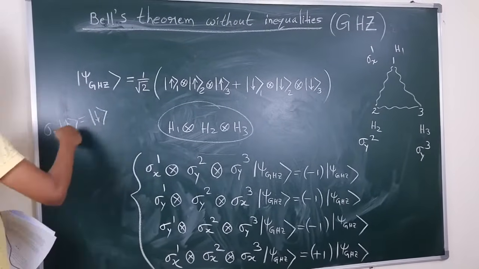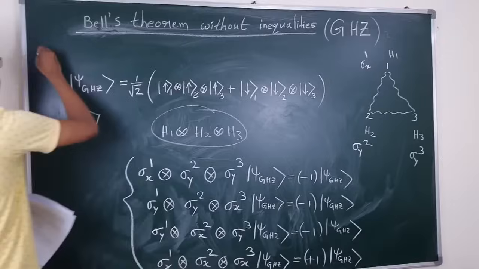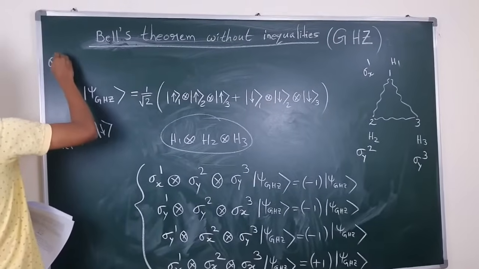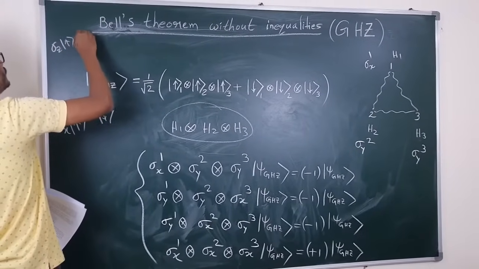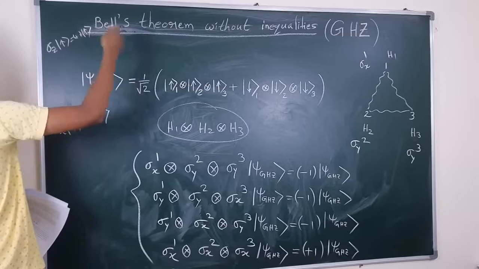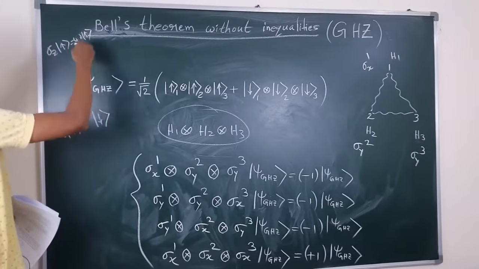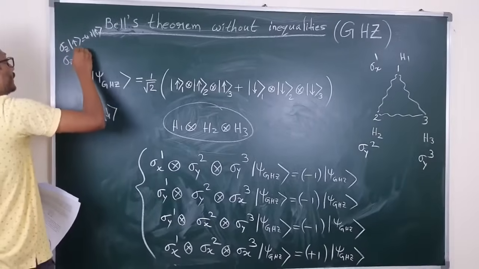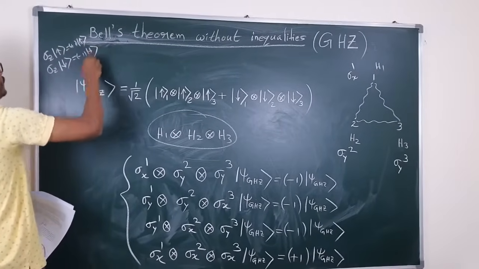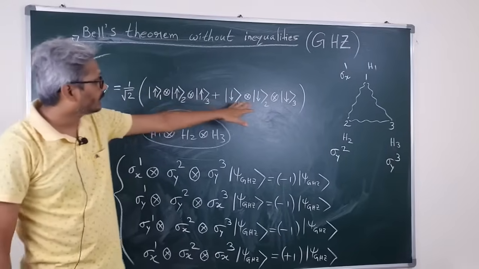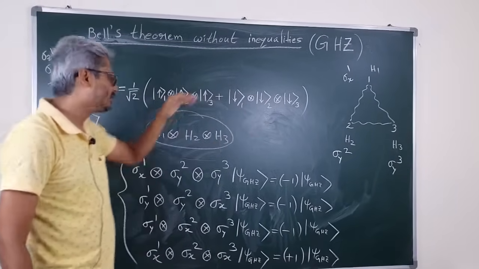These up and down states everywhere are the eigenstates of sigma z. So sigma z acting on up gives us +1 up, and sigma z acting on down gives -1 down.